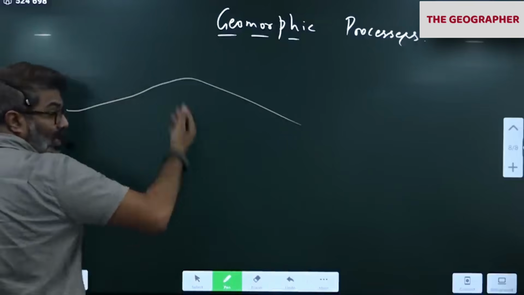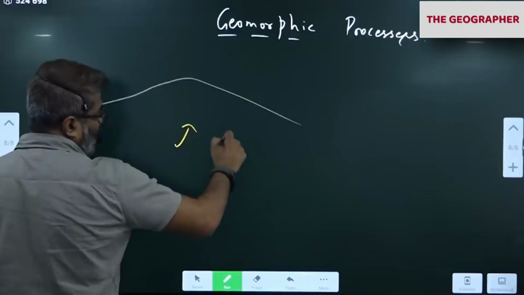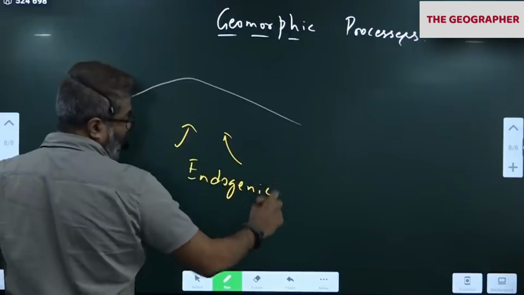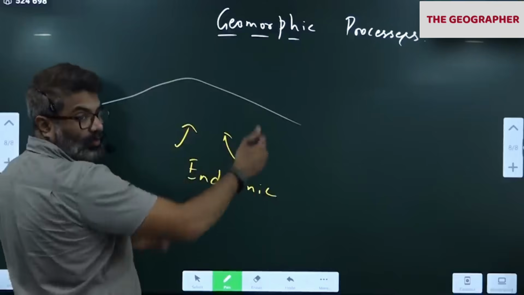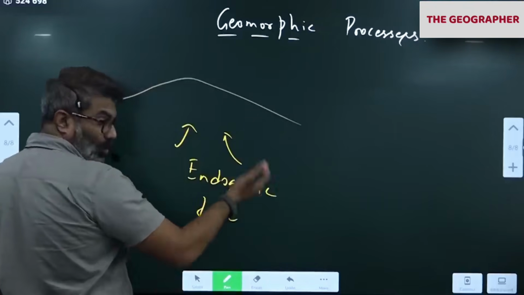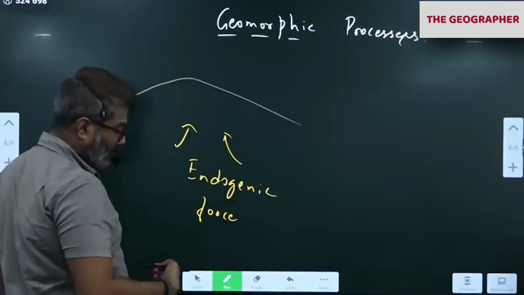See, on the earth's surface there are certain forces acting from below. They are creating new landforms. They are called endogenic forces. Endogenic forces are those forces which are acting from below, like our convection currents. All that is creating new landforms.